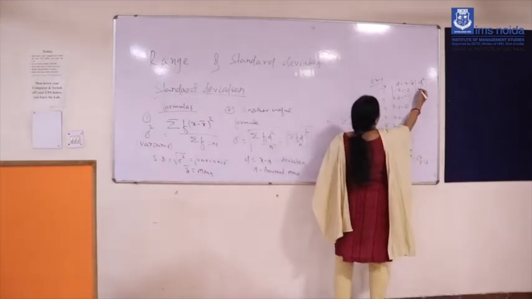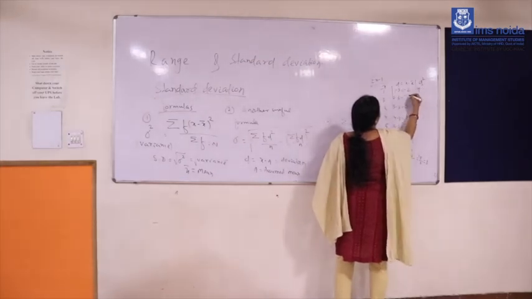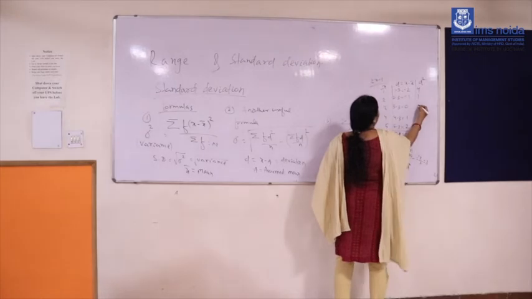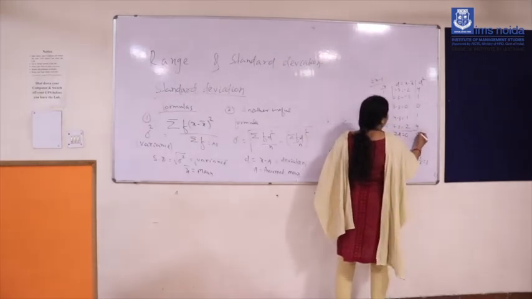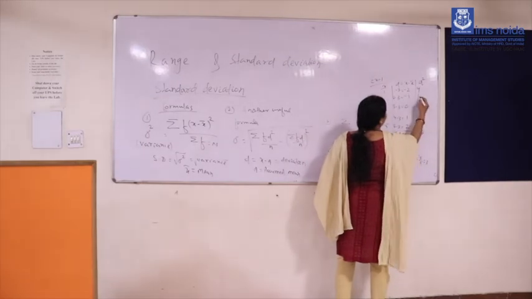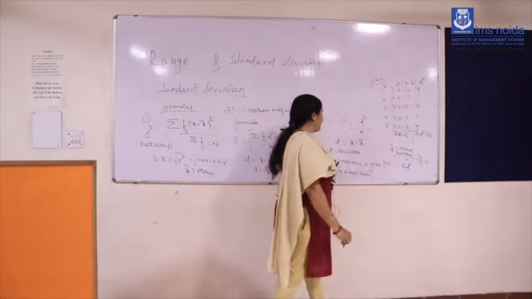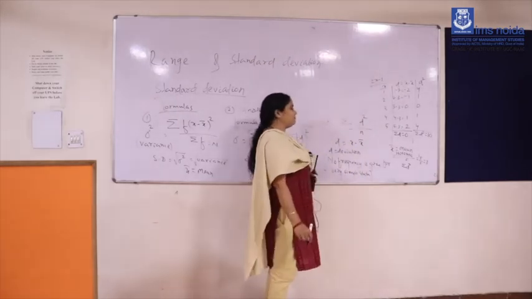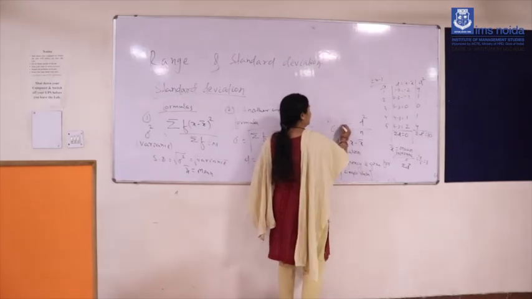D square in the first case, minus 2 square you are getting 4, minus 1 square is 1, 0 square is 0, 1 square is 1, 2 square is 4. So summation d square will be 4 plus 1 is 5, plus 0, plus 1 is 6, plus 4, that is equal to 10. So summation d square you are getting, and n is 5. So sigma will be the root of summation d square by n.